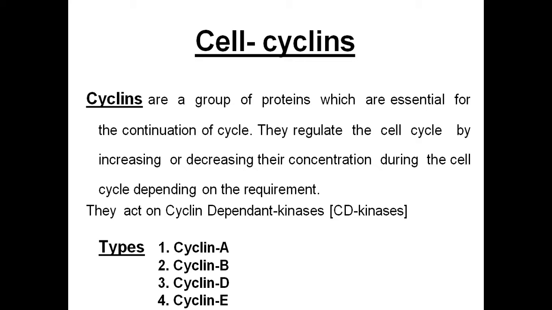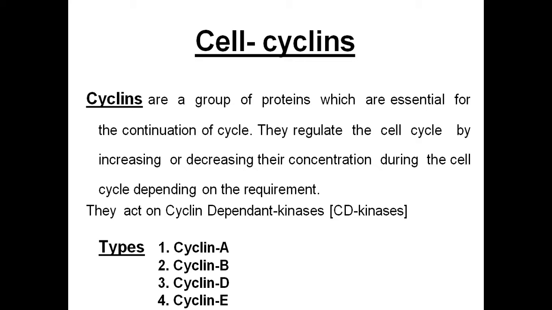To carry out this cell cycle, some proteins are there. These proteins are called cyclins. They regulate the cell cycle by increasing or decreasing their concentration during the cell cycle depending on the requirement. So the cell cycle phases, G1 phase, S phase and G2 phase, will get activated.